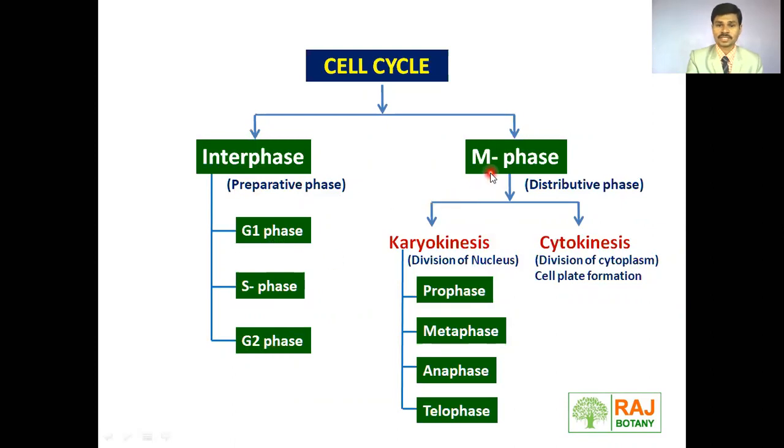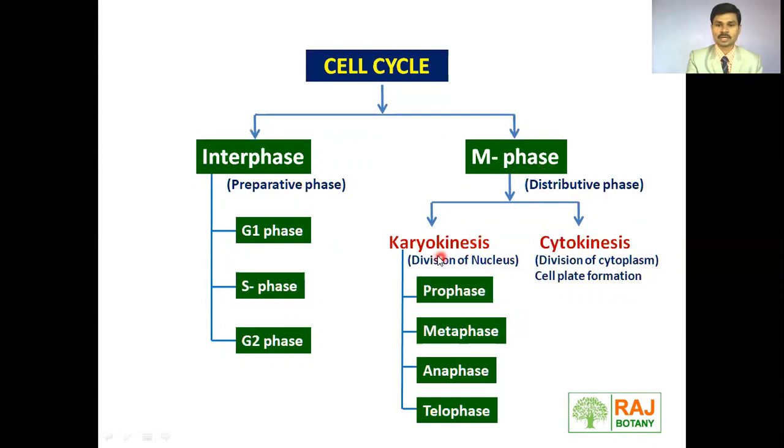Then the next phase of the cell cycle, that is M phase, which is also called the distributive phase. Whatever content gets synthesized during this interphase, all of it gets distributed to the daughter cells, because the result of mitosis is the formation of two daughter cells. So whatever content gets doubled during interphase is distributed among the daughter cells. That's why M phase is called the distributive phase.